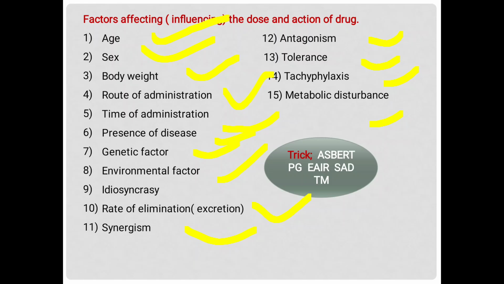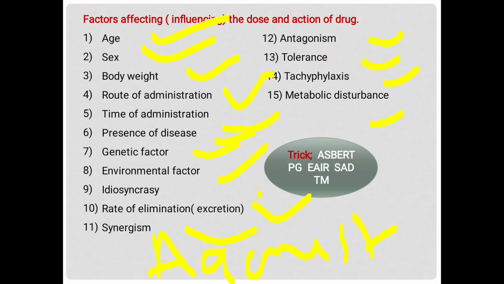Synergism: when two drugs are administered simultaneously, one drug increases the actions of another drug. Synergism is also called agonism, meaning it increases the actions of other drugs. Antagonism opposes the actions of other drugs. Tolerance: repeated administration of the same drug decreases the responsiveness to that drug. Tachyphylaxis: repeated administration of a drug results in blocking of the receptor, so when we increase the dose the drug does not show the pharmacological action.